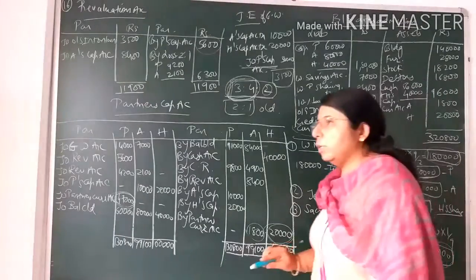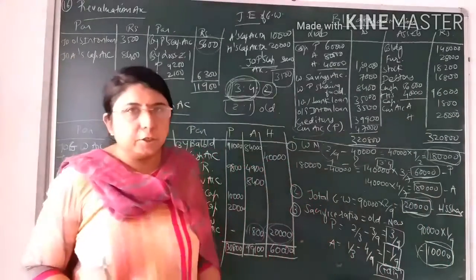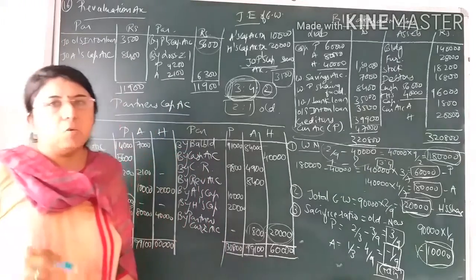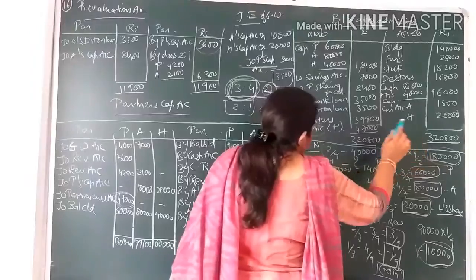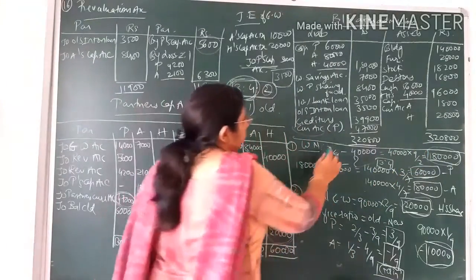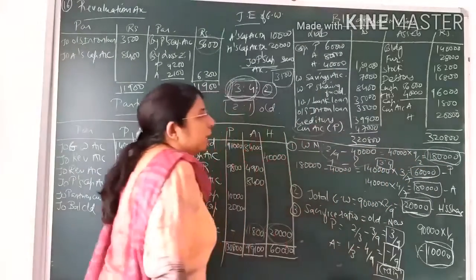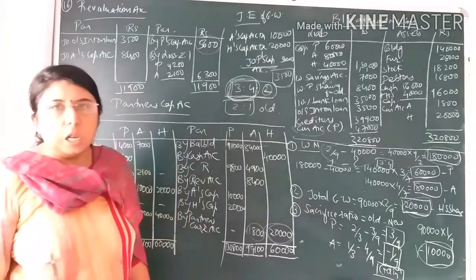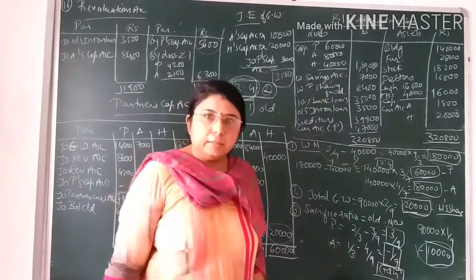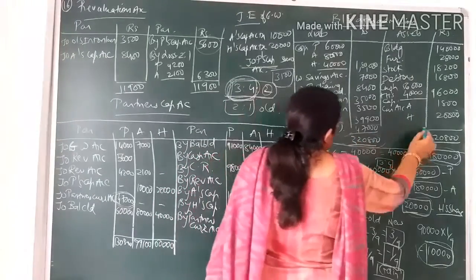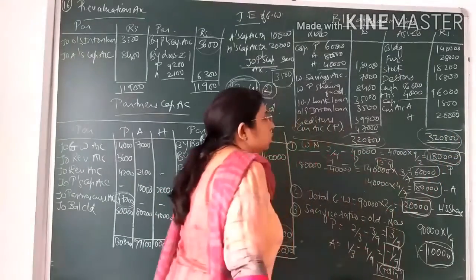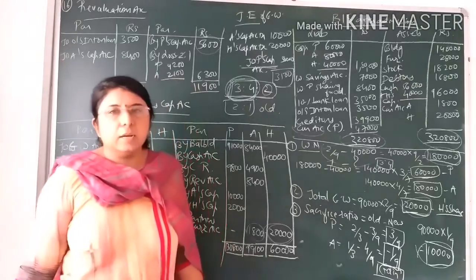After making all the entries, posting in the balance sheet and closing the revaluation account and partners capital account, we have to do the total of the liability side and asset side of the balance sheet. If the totals of both the liability and asset sides come equal, it means your answer is correct. So here you can see the total of both the sides comes to 3,20,800, 3,20,800. So our answer is correct.